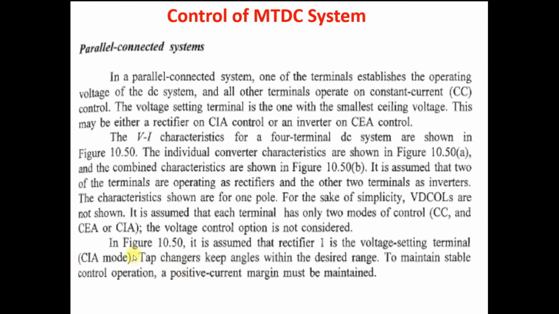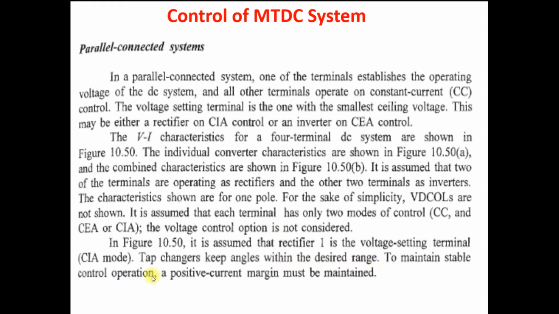So a tap changer is used to keep the angle within the desired range, because when it is operated in CIA mode, you have to maintain a certain minimum value of firing angle alpha, which is 5 degrees. If you require a decrease in the voltage, you have to increase the firing angle. But the firing angle must be within the desired range. So for that you require tap changer operation to keep this angle within the desired range.